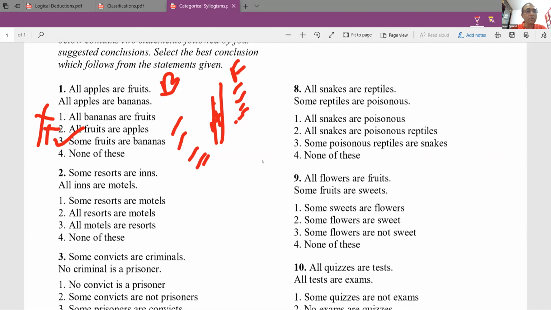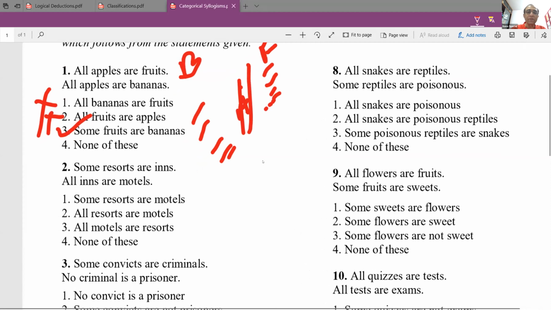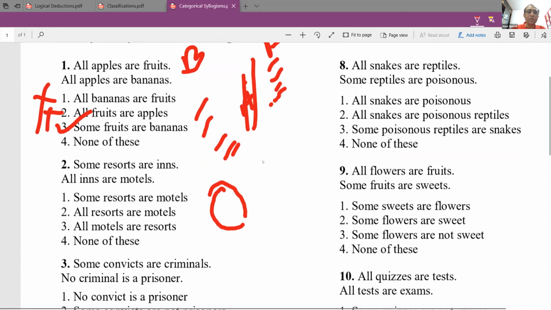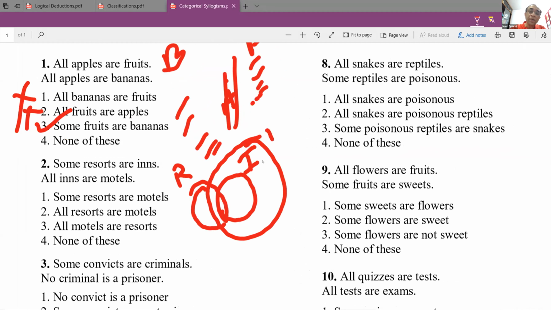Some resorts are inns. All inns are motels. So we can draw something like this. Some resorts are inns, we can draw something like that. And all inns are motels, so we can draw something like that. So some resorts are inns, and all inns are motels. Now let us try to answer this question.